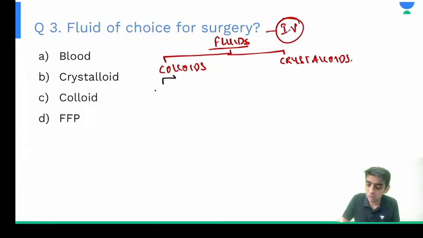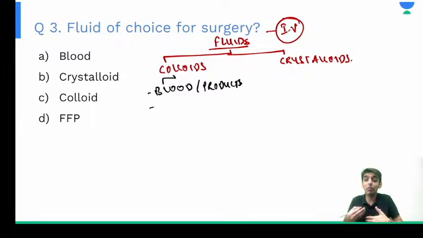This includes your blood and blood products. These are all naturally occurring colloids. But what about synthetic ones? The starches, pentastarch, hexastarch, all these are under colloids. They are high molecular weight fluids. But what about crystalloids? Crystalloids we have discussed under three headings again, right?